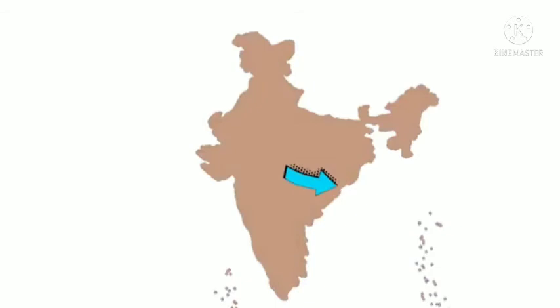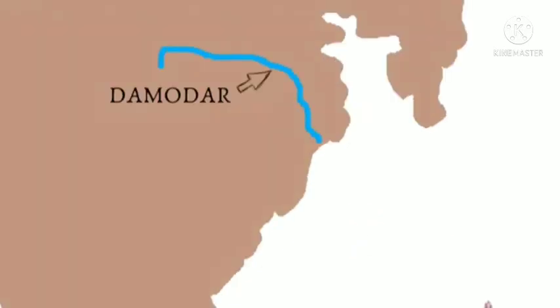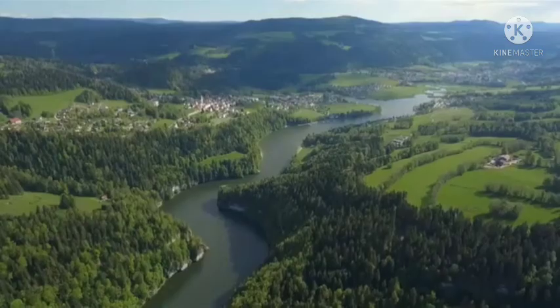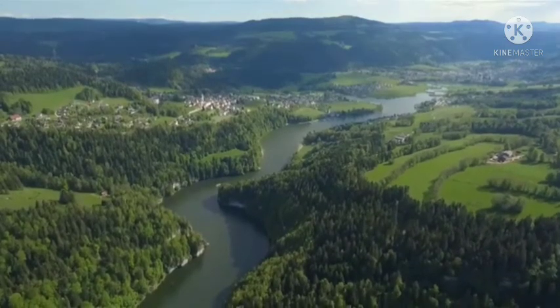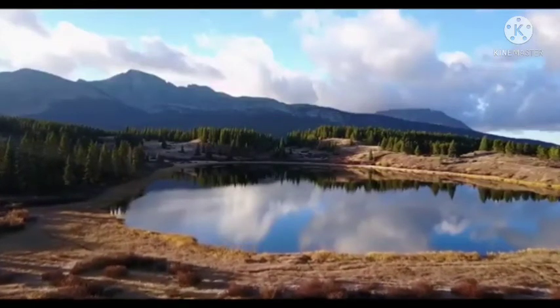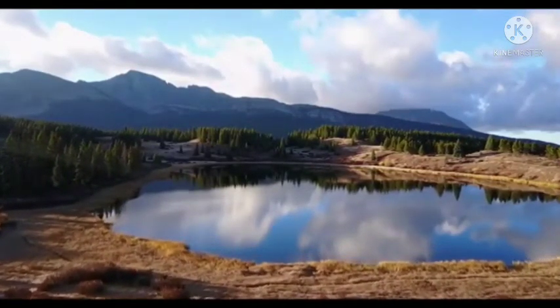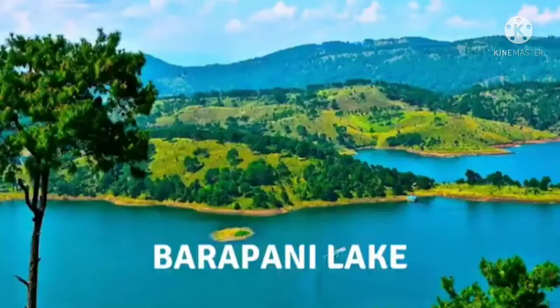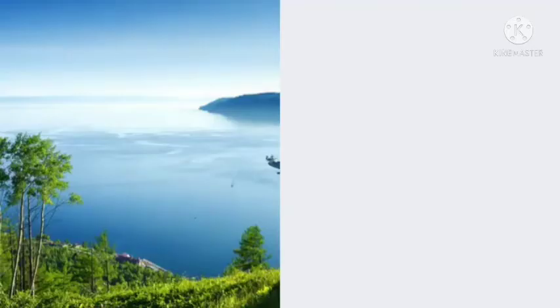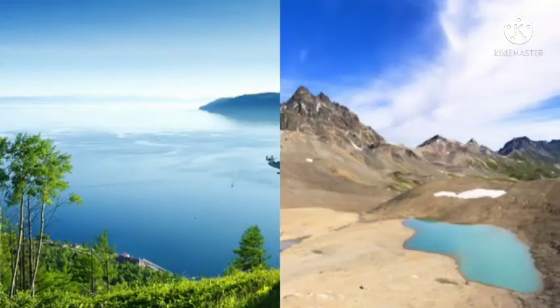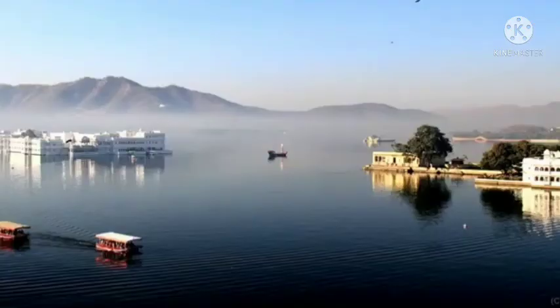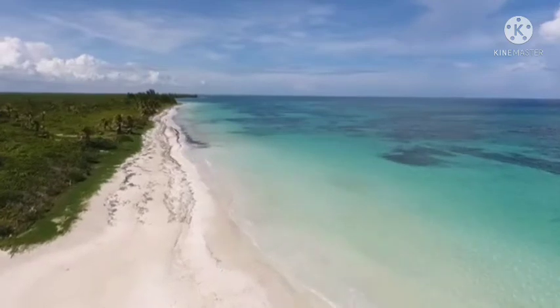So this is also what we say, that many rivers fall in the eastern side, and they are creating big deltas. So these are the great rivers of the peninsular plateau, students. And then we have beautiful lakes like Dal Lake, Nainital, Loktak Lake, Barapani Lake, Kolleru Lake, and some of the lakes are naturally made, and they are also a source of fresh water. And in Udaipur we also find different types of lakes, and it is also known as the city of lakes.